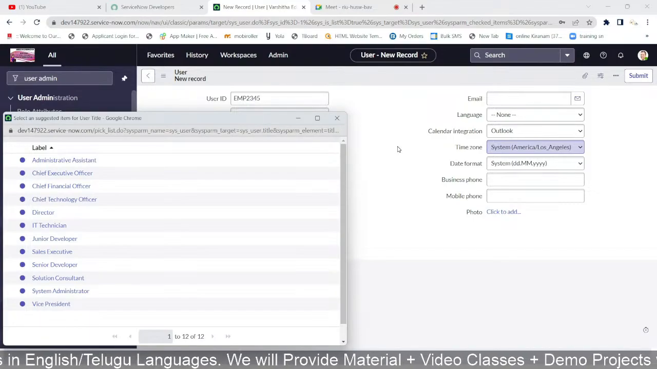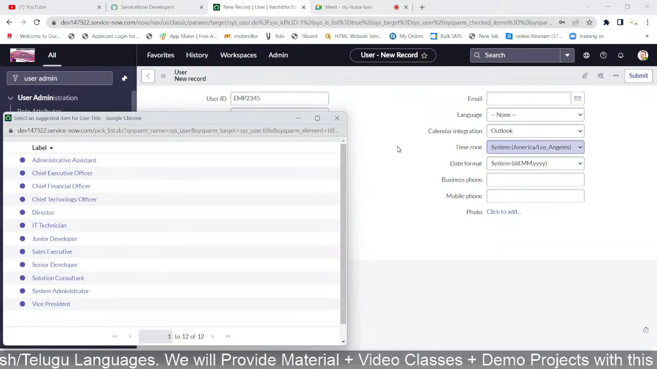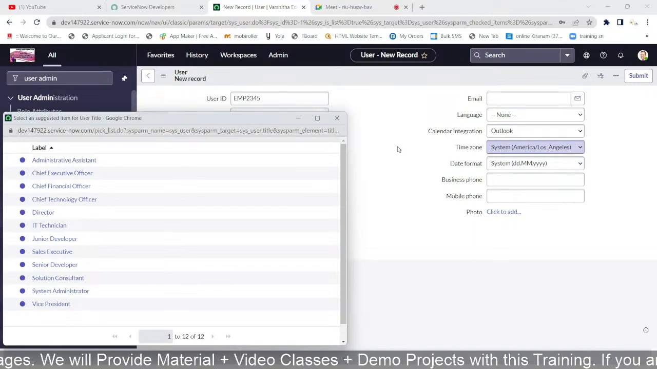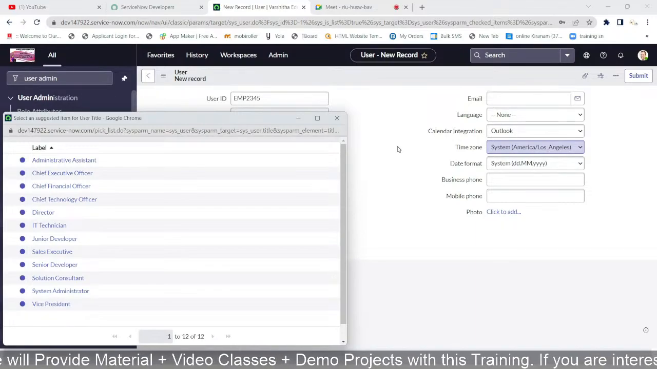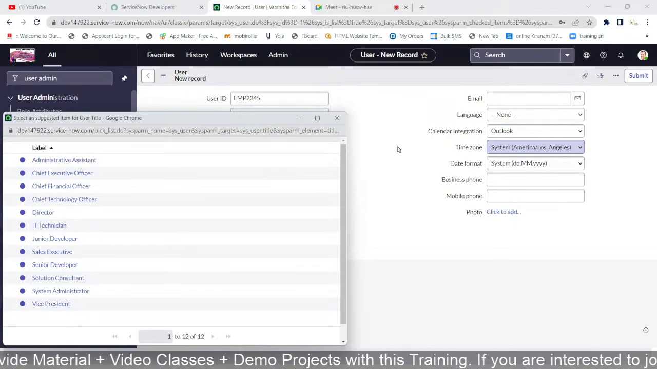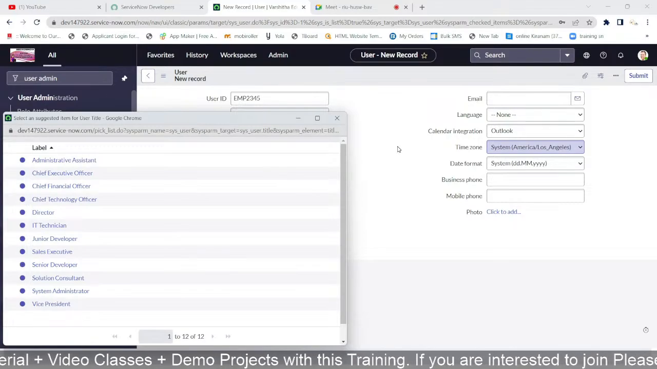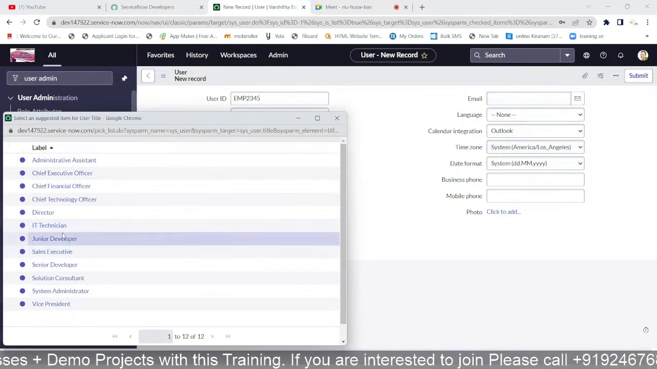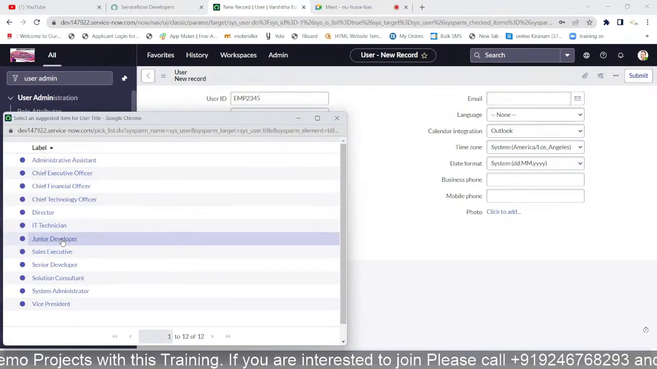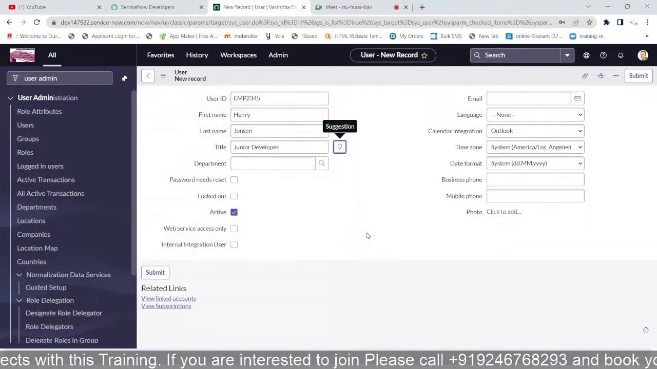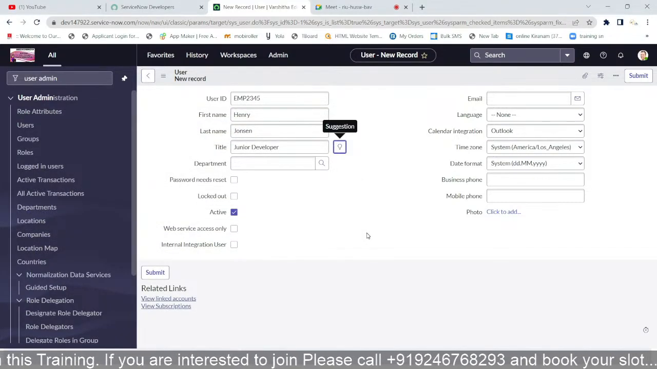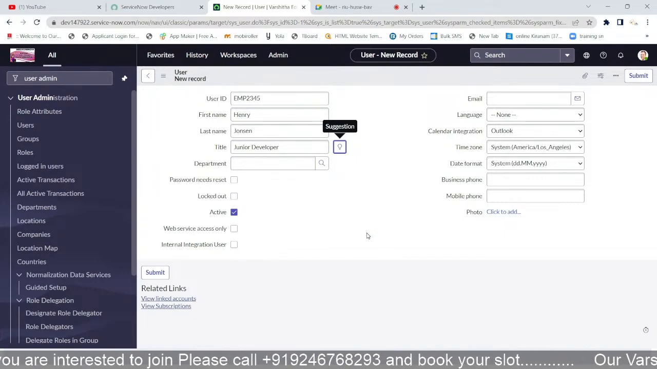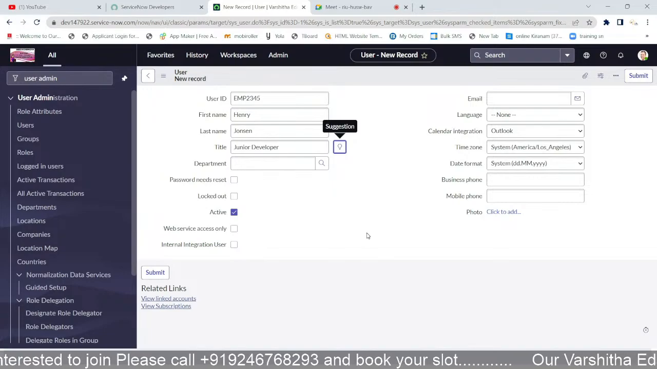So it is easy to understand. What is the meaning of that? It is the designation. The purpose is to identify whether he is a CEO or a CFO, whatever it may be. For example, if he is a junior developer, I just enter junior developer. His title name is whatever designation name he holds. So junior developer, and the department name is also there.